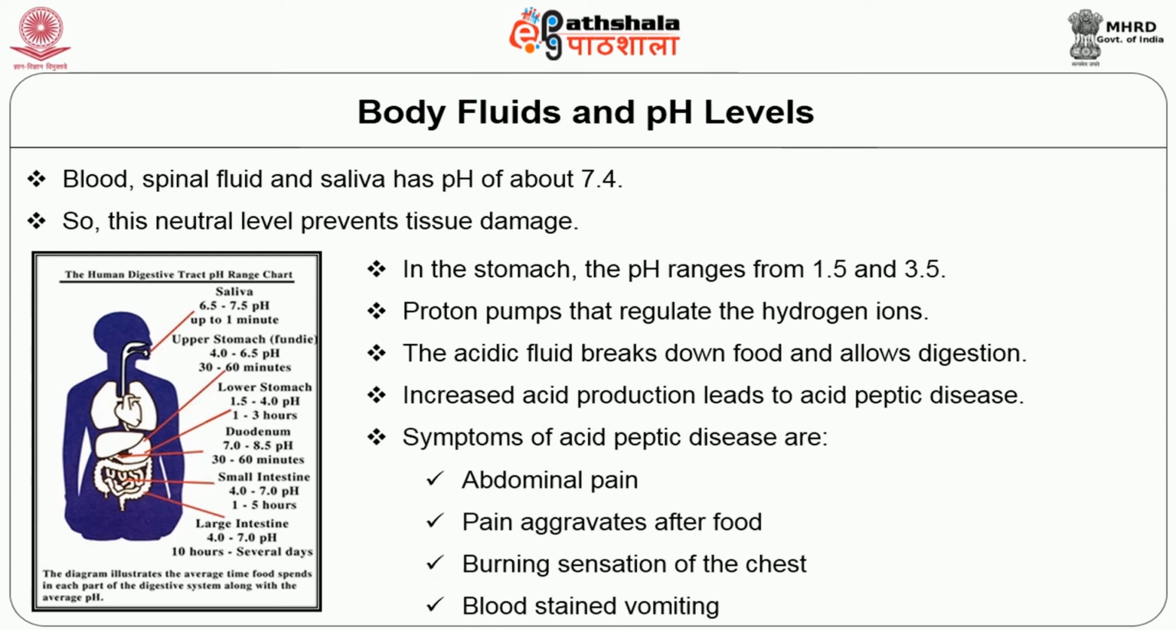Increased acid production leads to acid peptic disease. Patients with acid peptic disease have abdominal pain, pain that aggravates after taking food, a burning sensation in the chest, and ultimately land up with blood-stained vomiting.